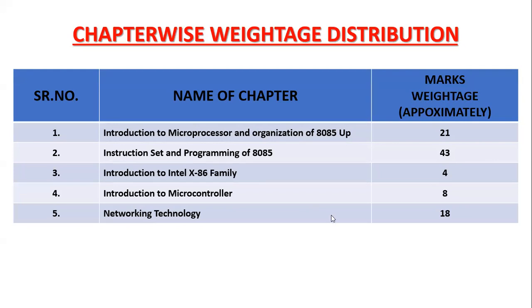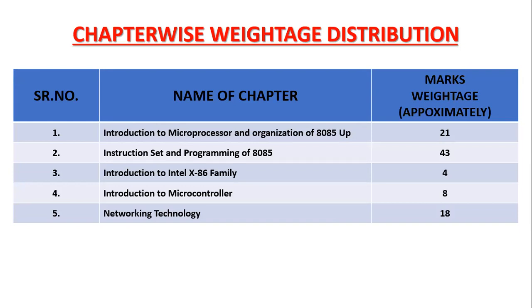The paper chapter 3 and chapter 4, it is of 4 or 8 marks. But if you see, which we have already done these 2 chapters, we have only 4 or 5 questions maximum from each chapter. So if you can prepare those 4 or 5 questions from these 2 chapters, then for sure, you will be able to attempt questions of 4 marks and 8 marks. So you can say it is a replacement of your chapter 2 instruction set question.